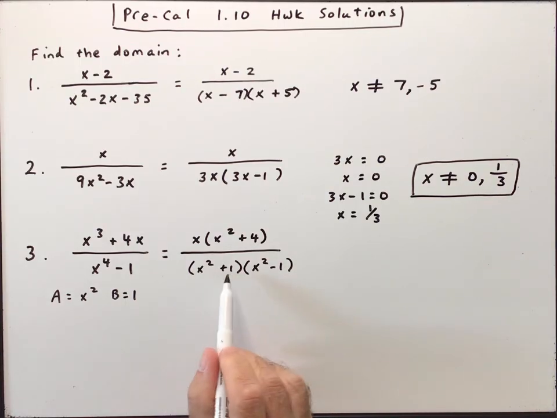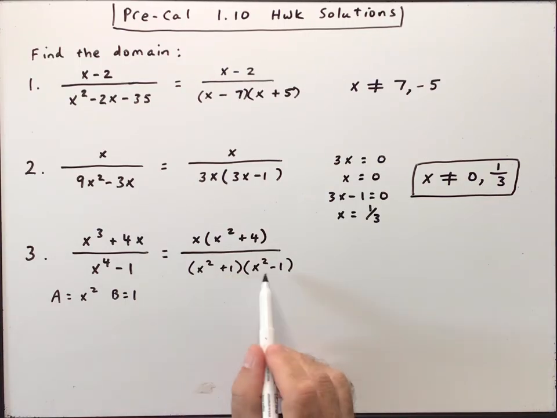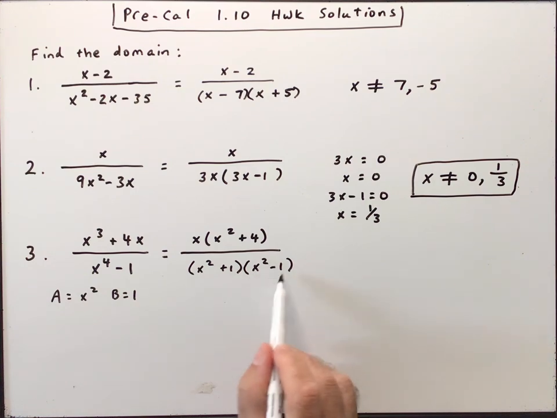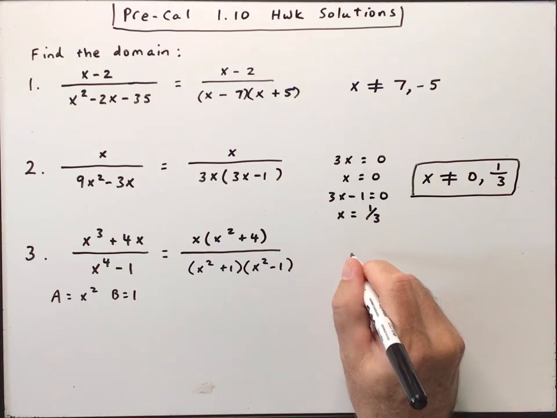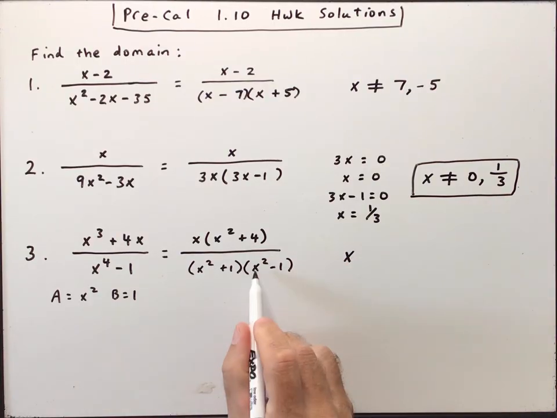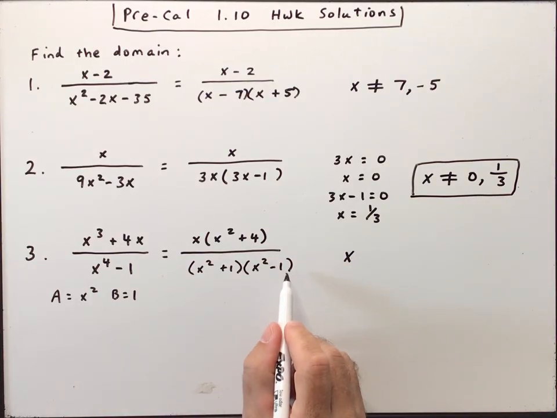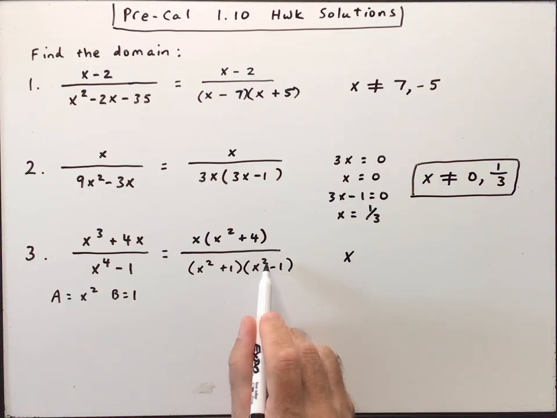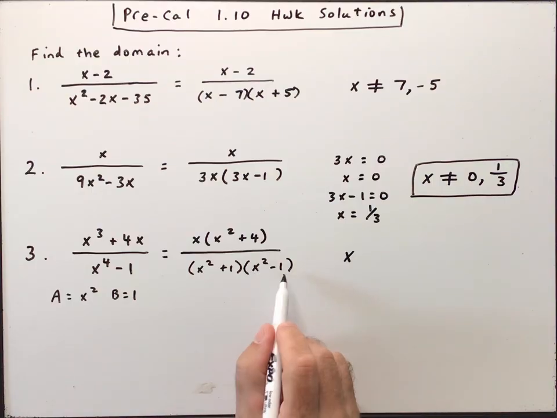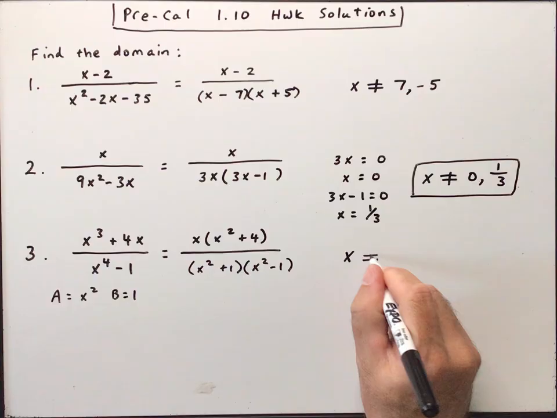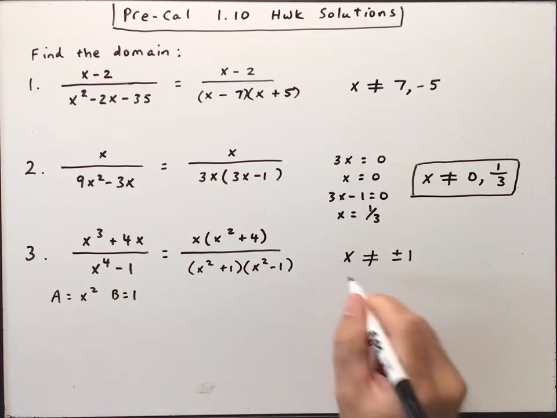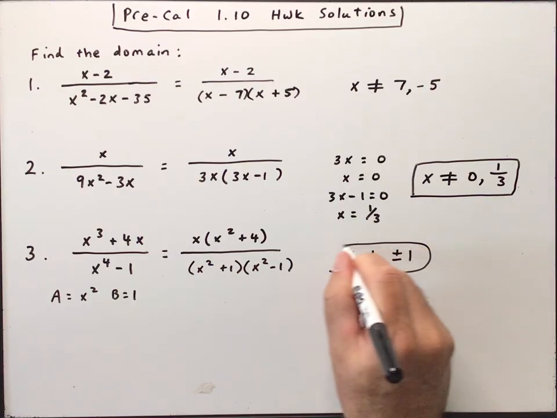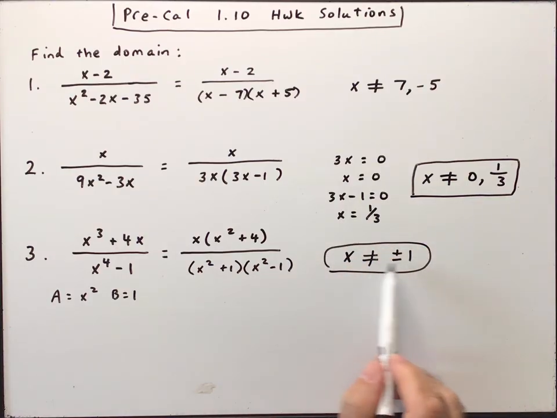Well, x squared plus 1 could never be 0. So what numbers would make this right parenthesis 0? Okay, well, it's going to be plus or minus 1. Positive 1 squared would be 1, minus 1. And then negative 1 squared is also 1, that's 1 minus 1. So x could not be, if you want to write it shorthand, plus or minus 1. So the domain is all real numbers except those two.